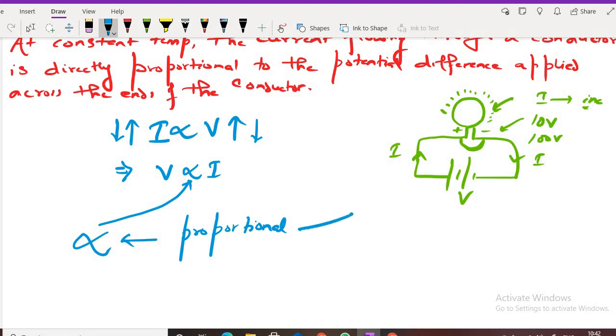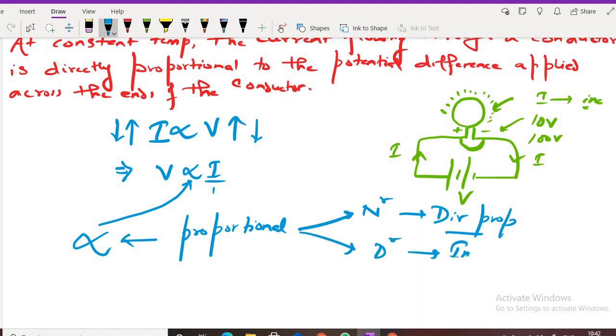Now, if something is in the numerator, that is called directly proportional. Here in this case, V is proportional to I, so I is in the numerator, and the denominator is 1. Whenever something is in the numerator, it is called directly proportional. And when something is in the denominator, that is called inversely proportional. For example, if I tell you that X is inversely proportional to Y, you can see here that Y is in the denominator. So X and Y are inversely proportional. Understood?